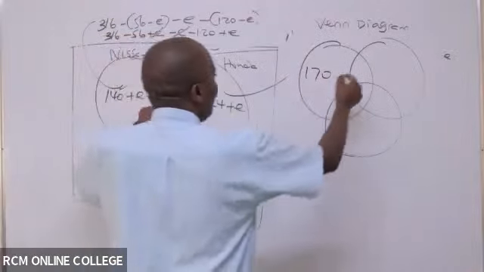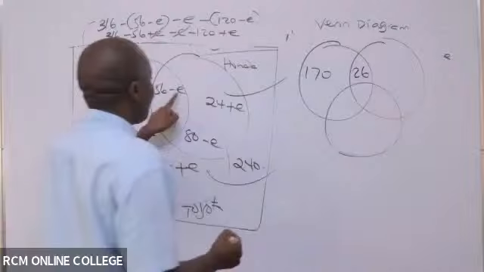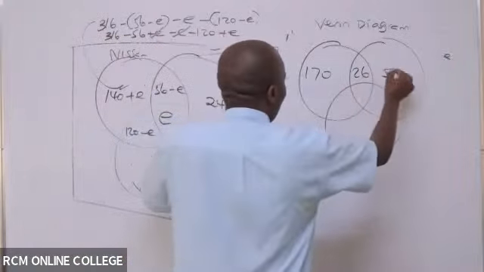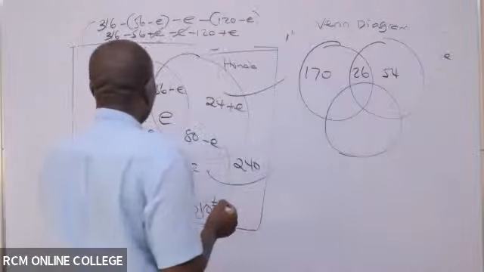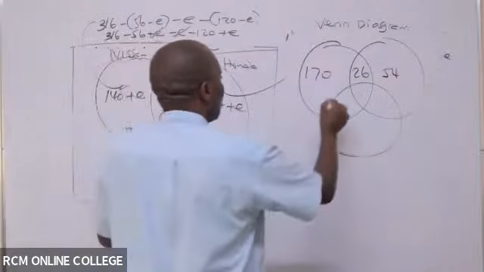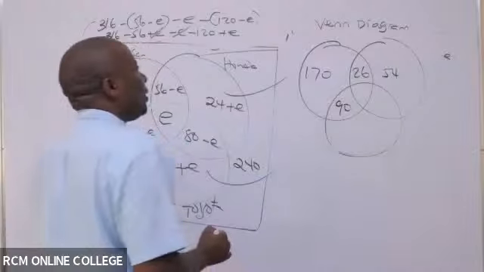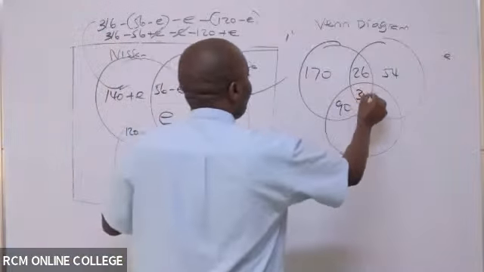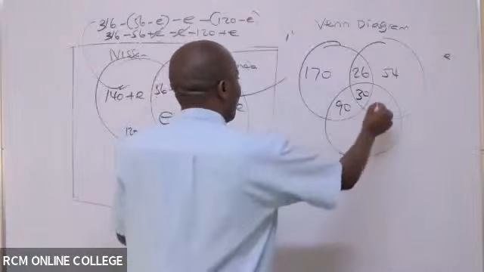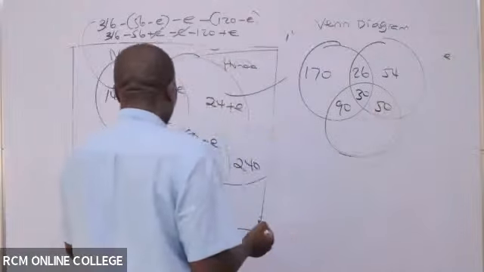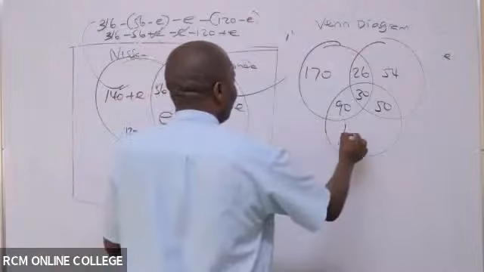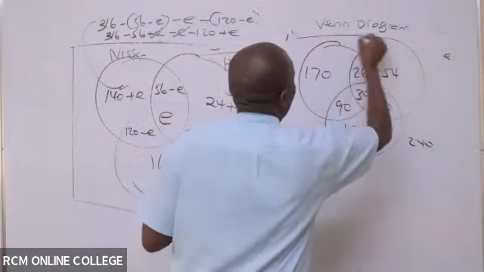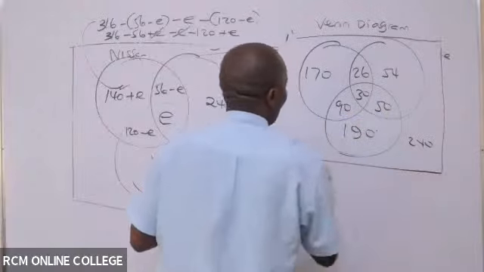This space now will be 26 because of 56 minus 30. This space will be 24 plus 30, which gives me 54. 120 minus 30, so this gives me 90. This is 30. This is 50. This is 190. This is 240. So that is the end of your presentation of the Venn diagram.